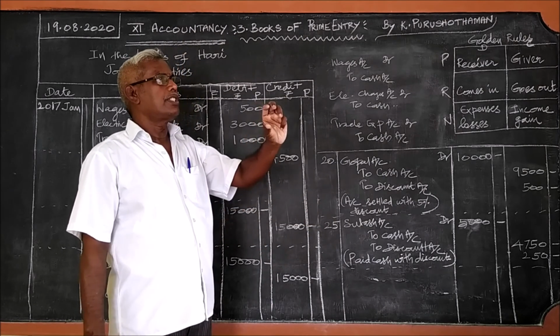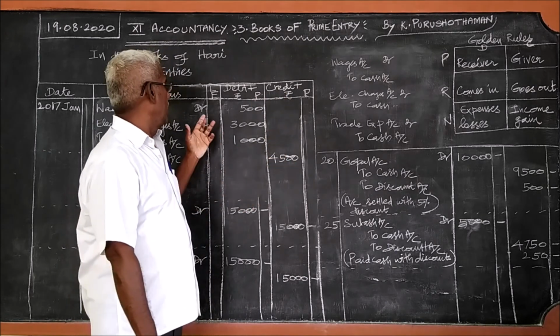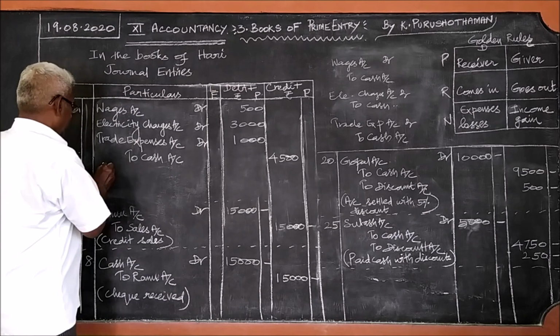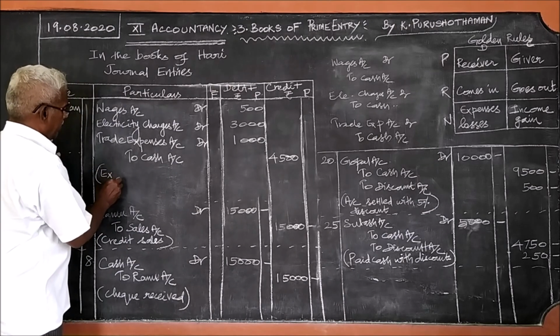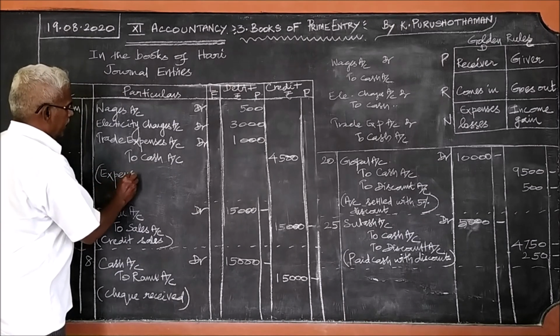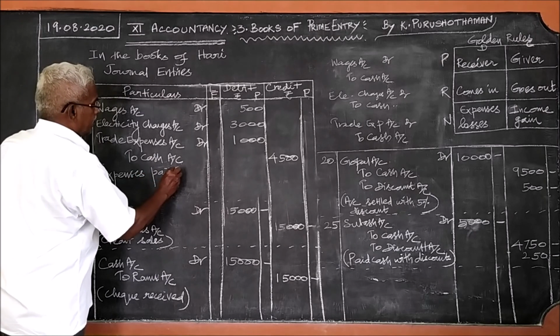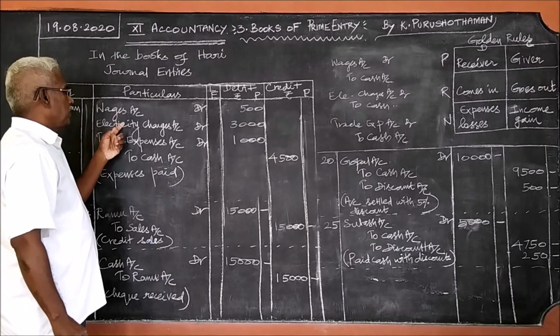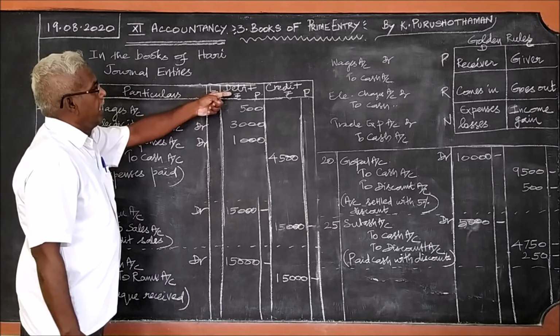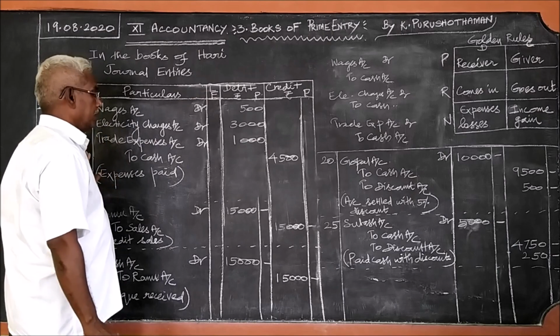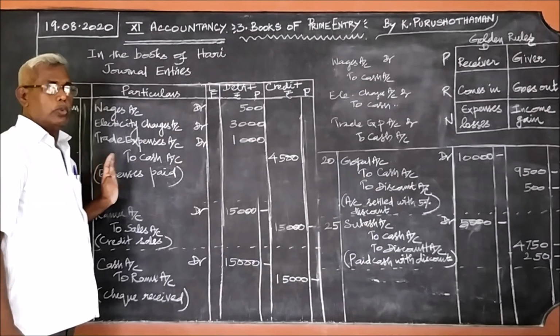Instead, we just simplify the things into a compound journal entry. Here we are writing like this. So, expenses paid. You need not write each and every item. Expenses paid, you can simply write, because every expense is denoted here and the amount is also mentioned here. Okay, now, right.